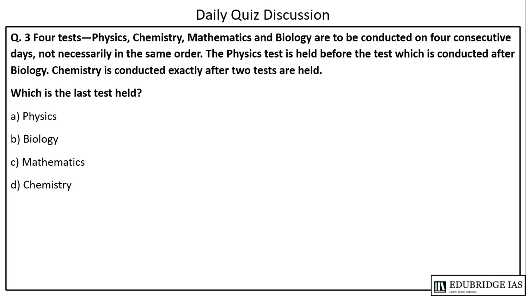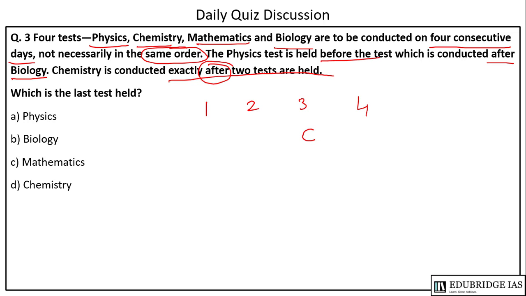The next question says that there are 4 tests to be conducted: physics, chemistry, maths and biology. These are to be conducted on 4 consecutive days, but not necessarily in the same order. The physics test is held before the test which is conducted after biology. Chemistry is conducted exactly after 2 tests are held. So this will be the first day, second day, third day and fourth day. Chemistry is conducted on the third day because it is conducted exactly after 2 tests have been held.